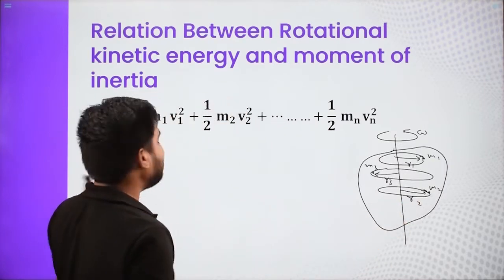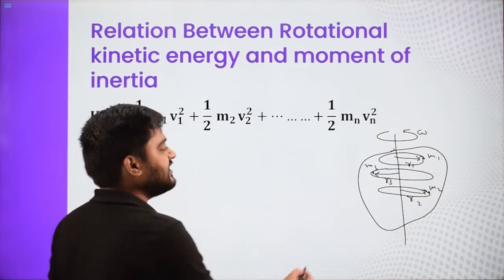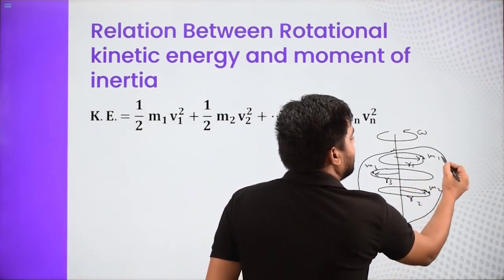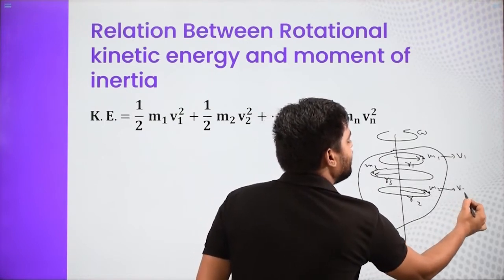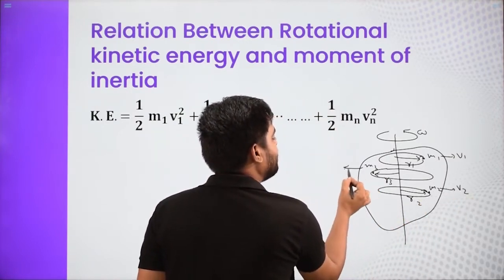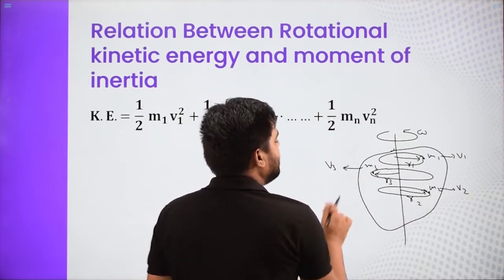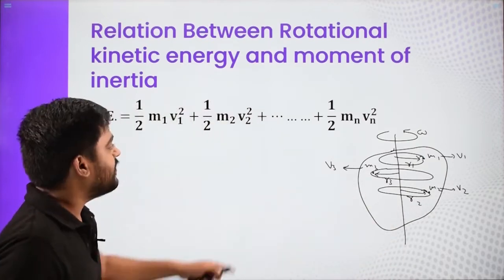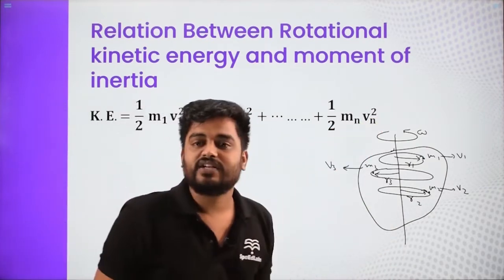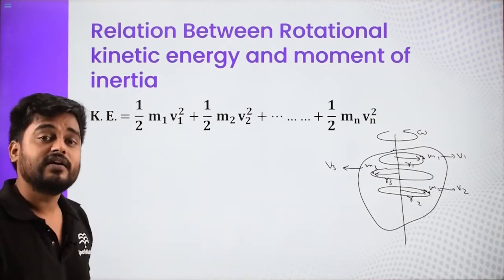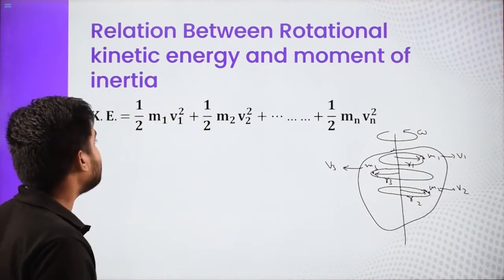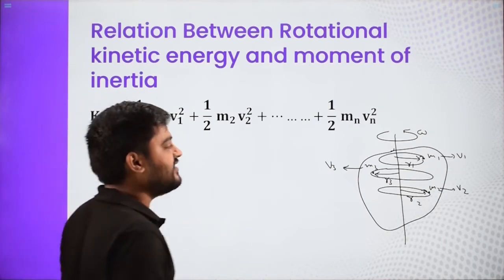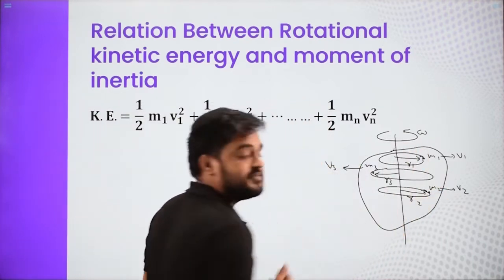Now if I want to write the kinetic energy, let us say the velocity of this m1 is v1, velocity of this m2 particle is v2, and speed of this m3 particle is v3, and so on. We can write the mn particle is having vn velocity. Now if I want to write an expression for kinetic energy of the entire system, it is half m1 v1 square, that is the kinetic energy associated with this mass.